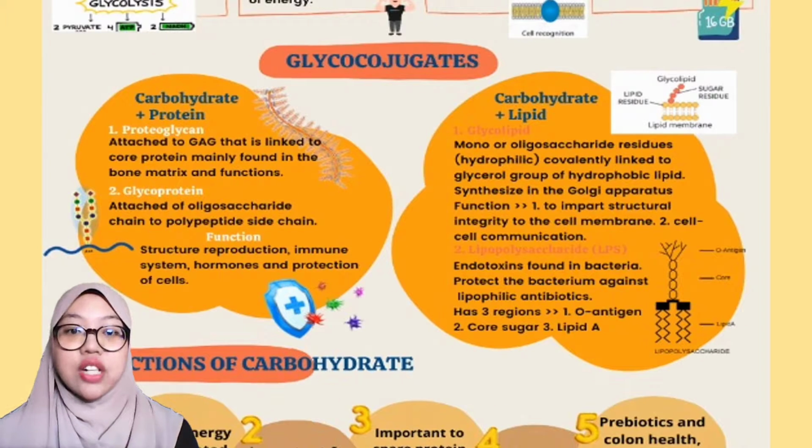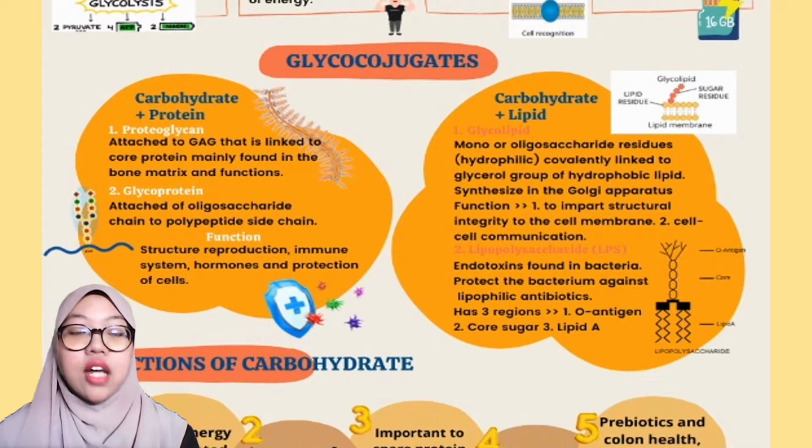Next is glycoconjugate. Glycoconjugate is cell-to-cell recognition which involves carbohydrate. The carbohydrates and non-sugar residue are bonded with covalent bonds. In carbohydrates plus protein, proteoglycan is where the protein is attached to a glycosaminoglycan chain. It is linked to the core protein, while glycoprotein is the attachment of oligosaccharide chains to the polypeptide side chain.